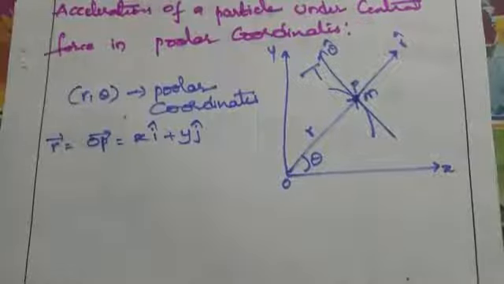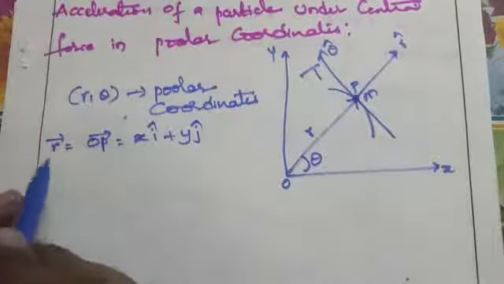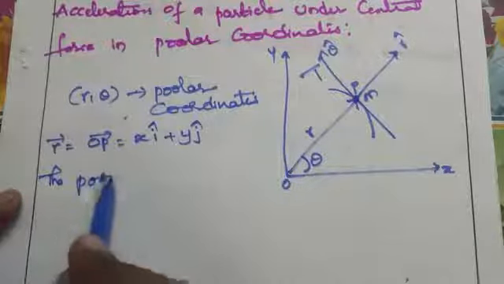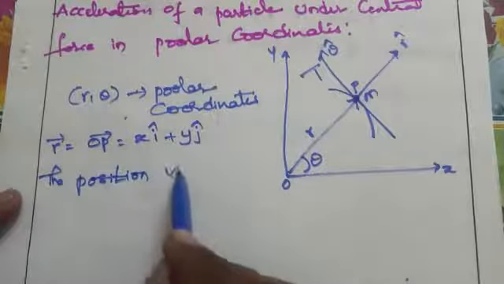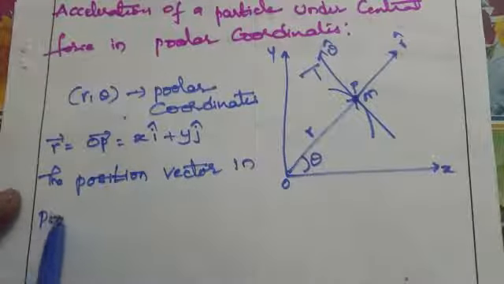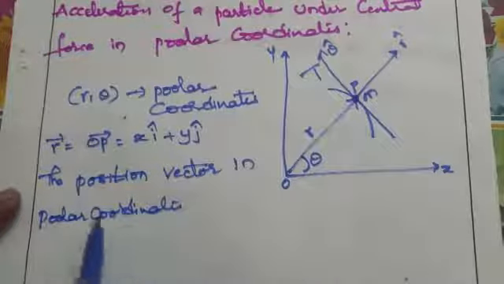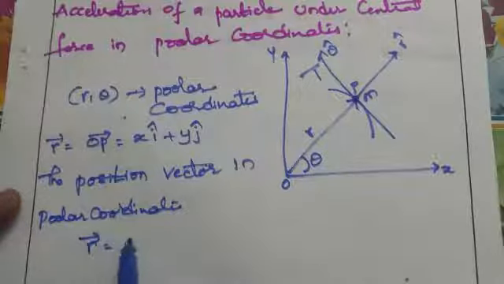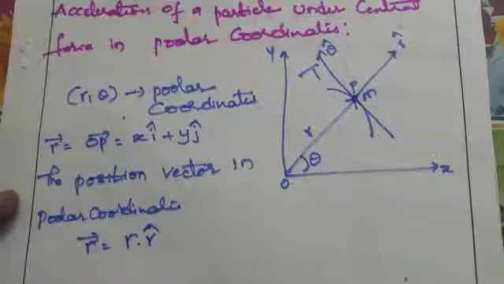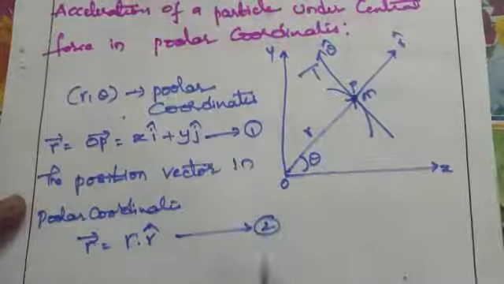Now see, how can we write the position vector in polar coordinates? We have already seen the position vector in polar coordinates can be written as r bar equal to r r cap. Assume this is equation 1 and this is equation 2.